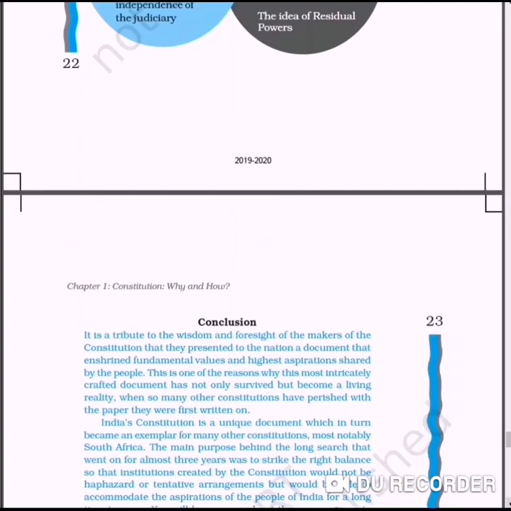So students, this is chapter number 1 related to the Indian Constitution. Few examples are there of different countries, like Nepal, our neighboring country. Many times the constitution was framed on the basis of democracy, and sometimes according to monarchy. So we can say the Indian constitution is a unique constitution, but in the history of democratic countries, we can say South Africa has the finest constitution. Actually, this constitution has also taken some ideas from the Indian constitution.